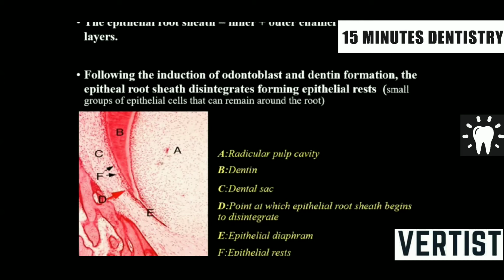Sometimes this epithelial root sheath gets fragmented, and you will get accessory canals during root formation. So it is not that a tooth has only one apical opening. A tooth has multiple openings connecting with the periodontal ligament through accessory canals or lateral canals.